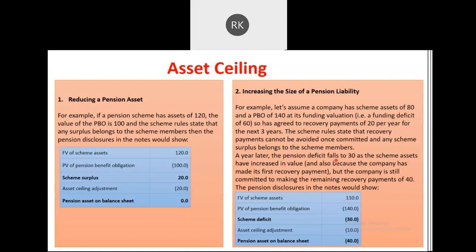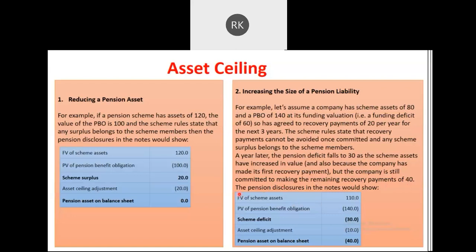That is why your deficit falls to 30, as the scheme asset increased in value due to capital appreciation and because the company made its first recovery payment. These two reasons led to an effective reduction of 30 instead of 20. But the company is still committed to making the remaining recovery of 40 rupees.